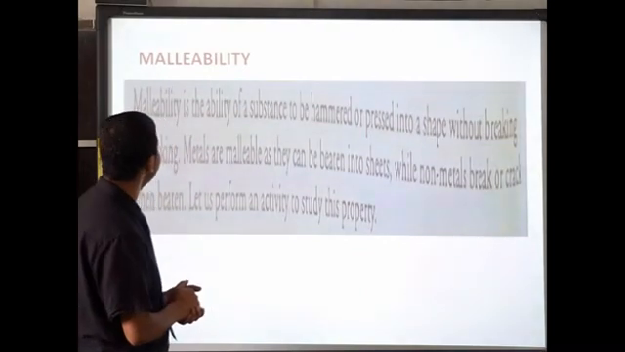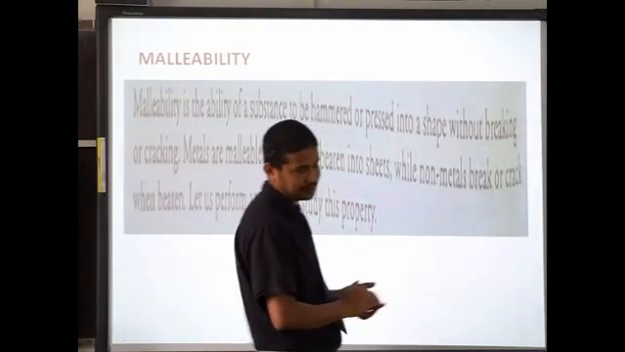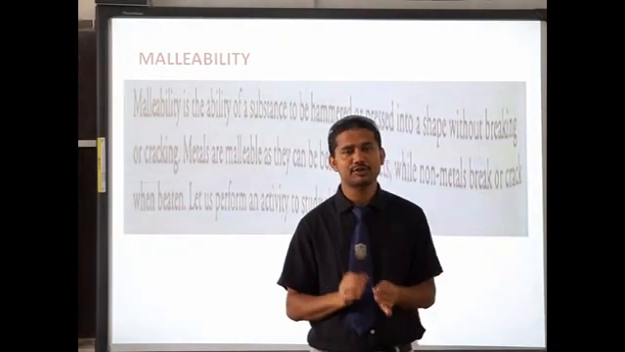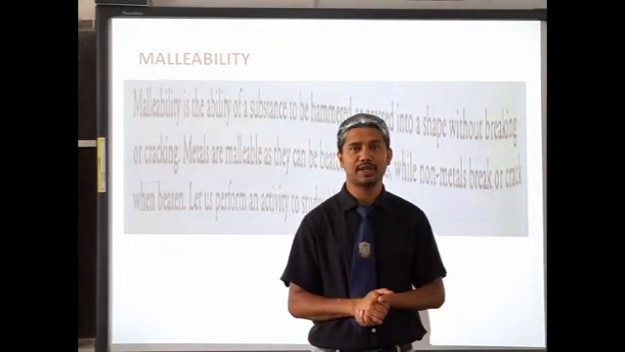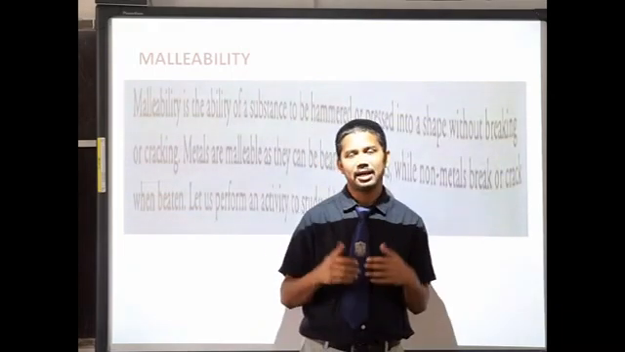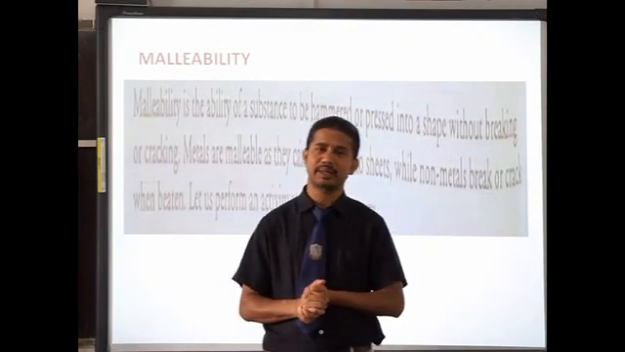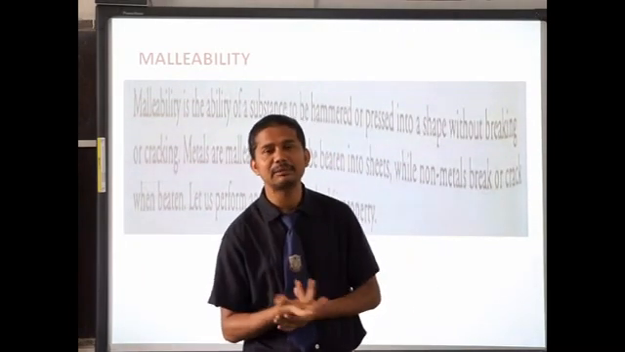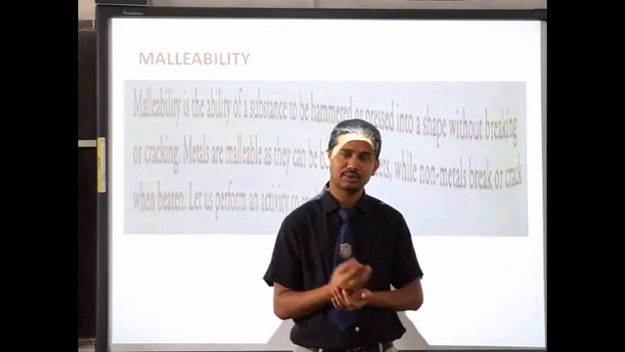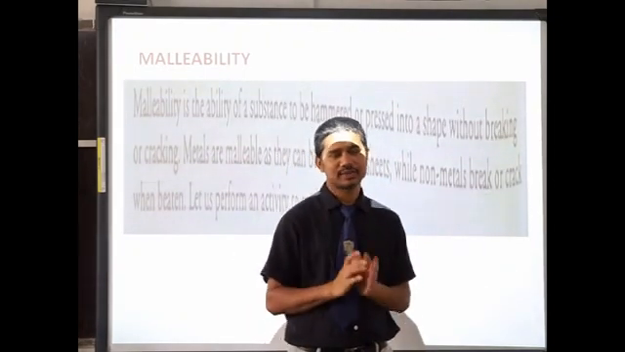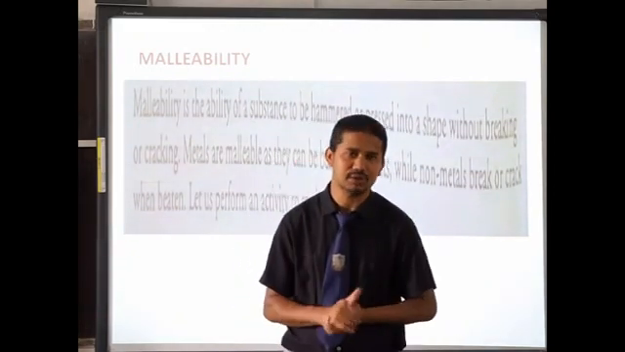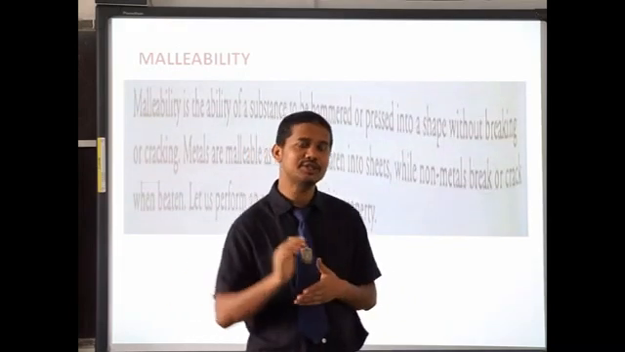Then comes malleability. Malleability is the property of metal by virtue of which it can be beaten into thin sheets. You have plates of metal, aluminium plate, brass and bronze plate, steel plate, and you have an aluminium coin. They can be beaten into thin sheets, and you have seen aluminium sheets also.